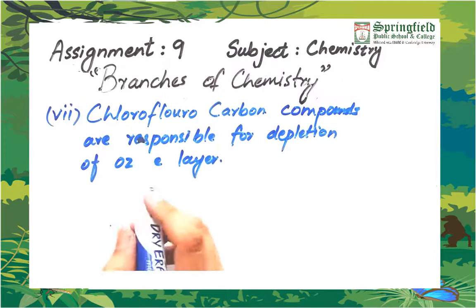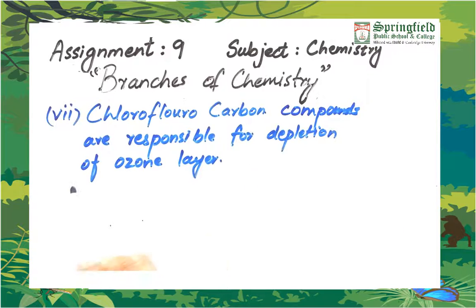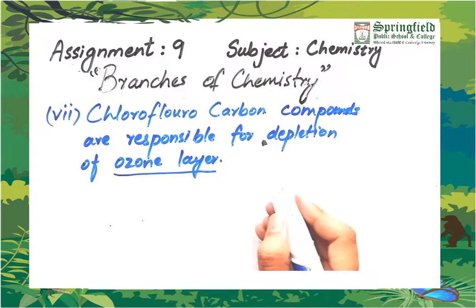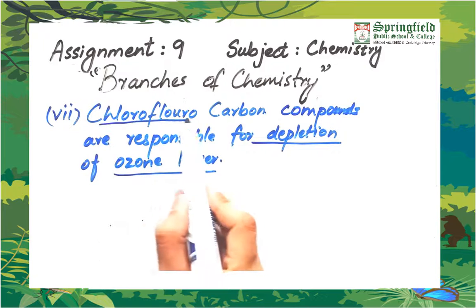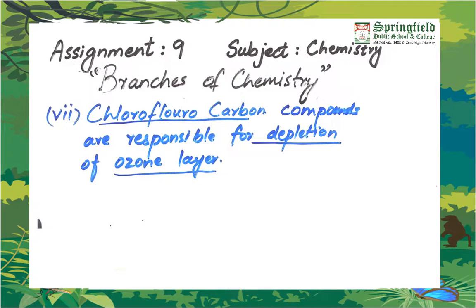Seventh example is chlorofluorocarbon compounds are responsible for depletion of ozone layer. Ozone layer is present in our environment and its depletion is an adverse effect of the chemicals chlorofluorocarbons. So we can say that environmental chemistry is that branch which will deal with these things.